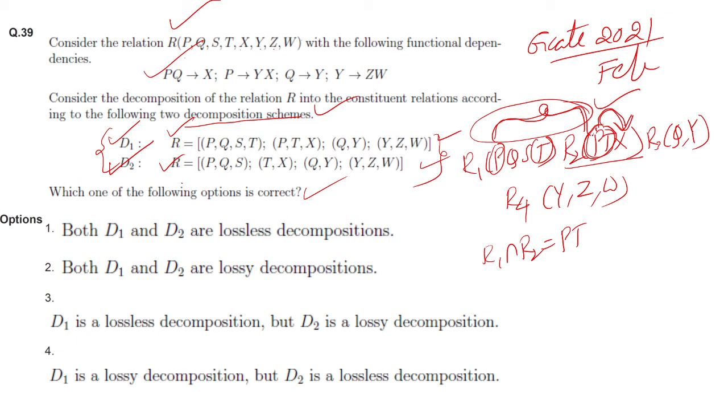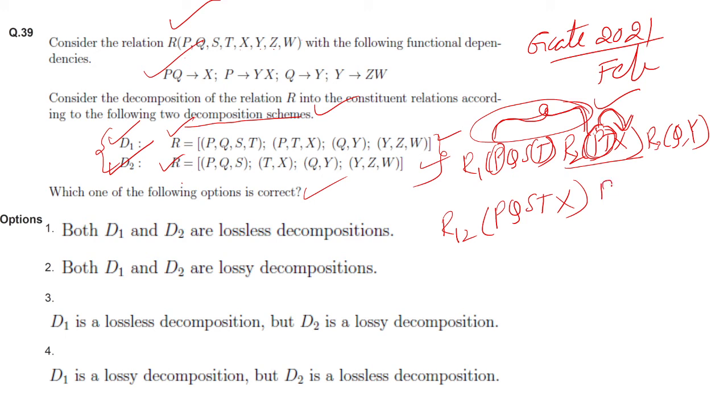That means from PT we can determine these two relations. That's why this is a lossless decomposition. We can combine the R1 and R2 relations. I am giving a new name, R12, PQSTX. This is the new relation. We are combining these two relations based on PT, and PT is a key for the R2 relation.